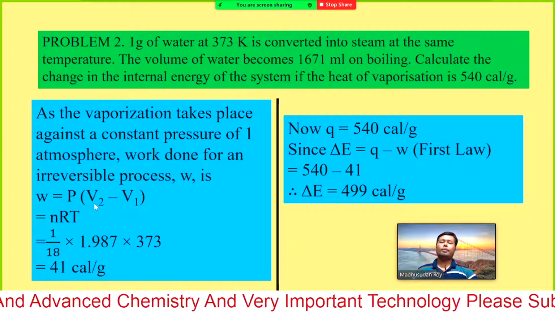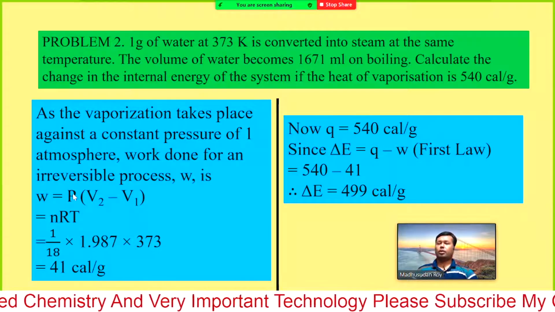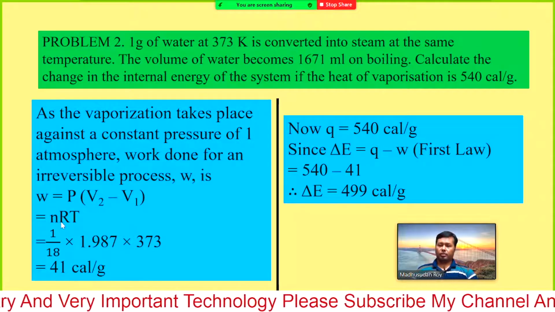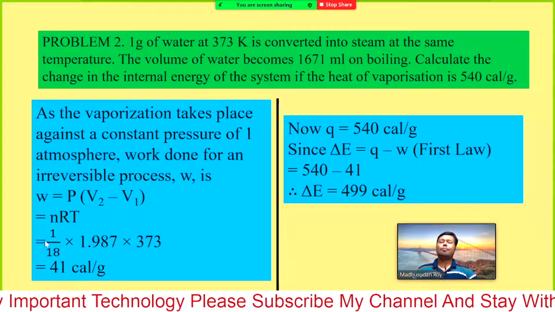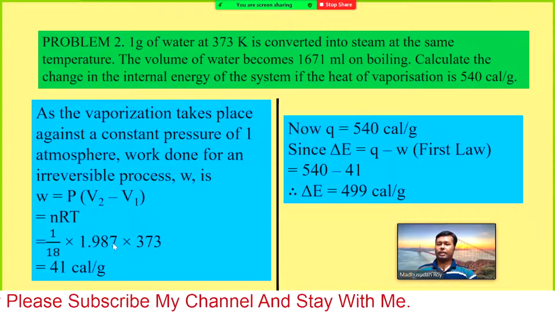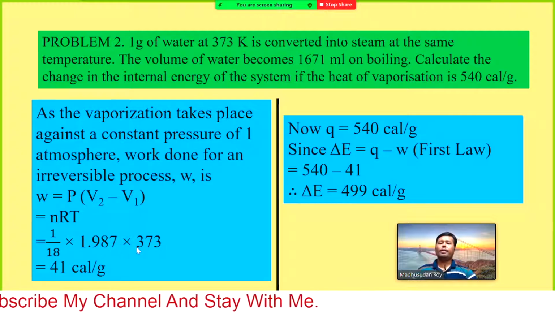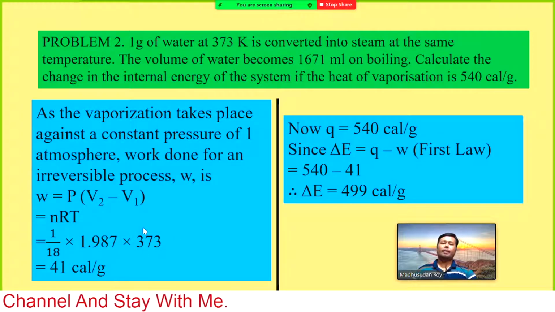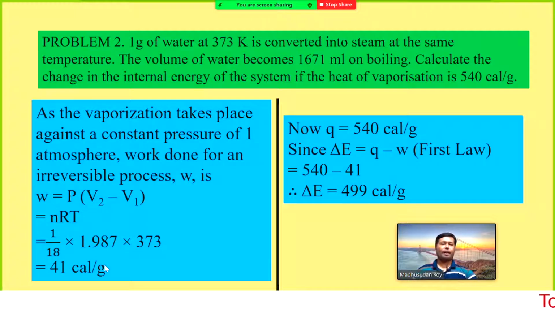P into delta V, just P into, we can write down P into nRT. So, number of moles multiplied by R, the molar gas constant 1.987, and into 373. So, this is the work done. So, how much? You are getting 41 calorie per gram.